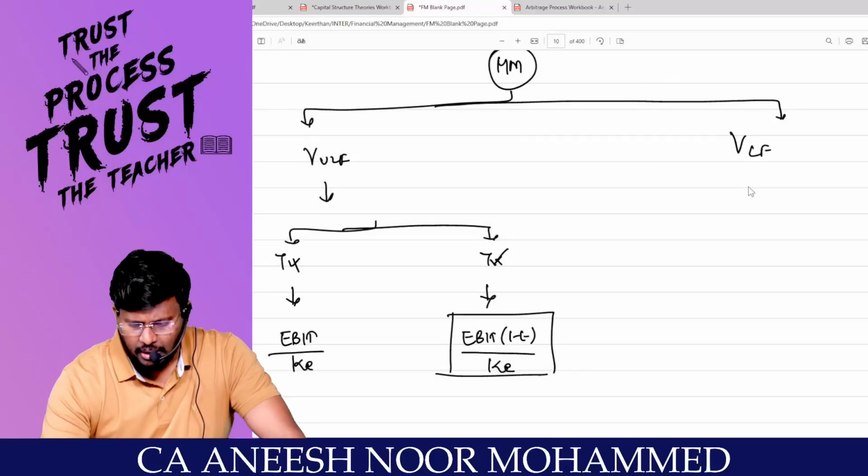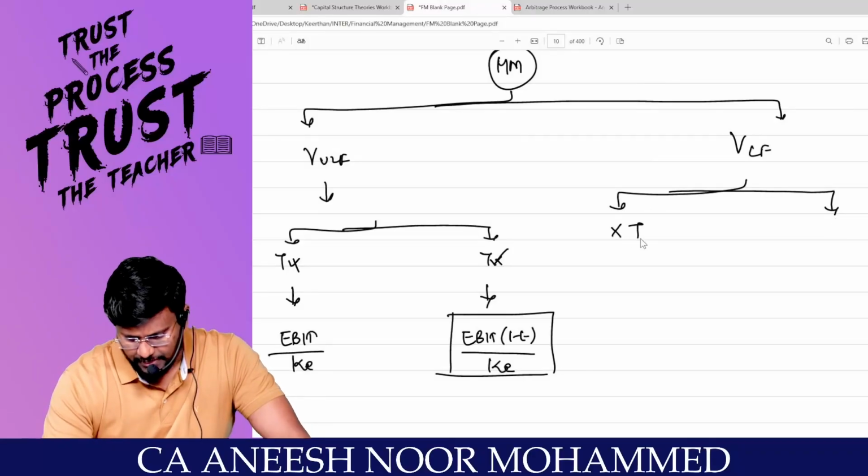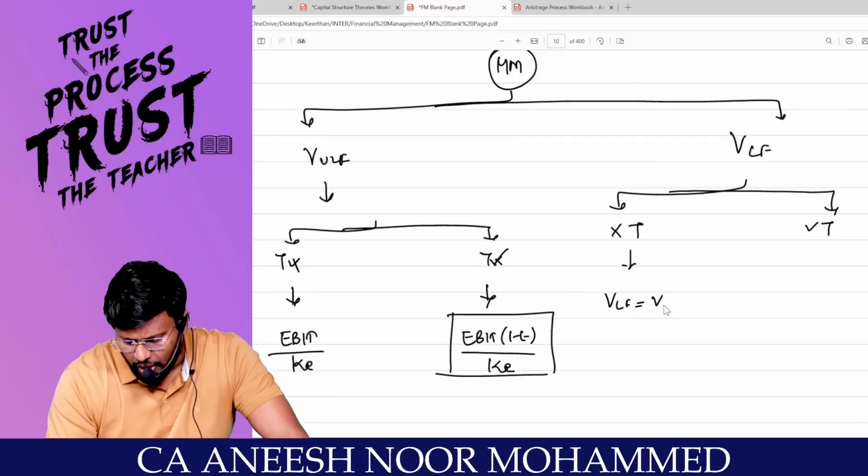Coming to the value of the levered firm, again you have two cases: no tax, and there is tax. If there is no tax, the value of the levered firm is equal to the value of the unlevered firm.